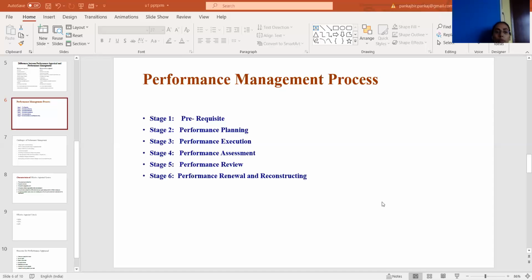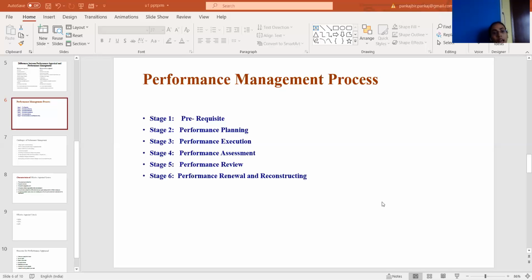Apart from the performance review, they also discuss the development plan and training plan, so that they can improve their skills and knowledge and perform better in future.